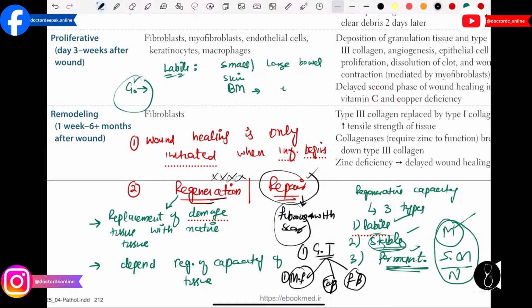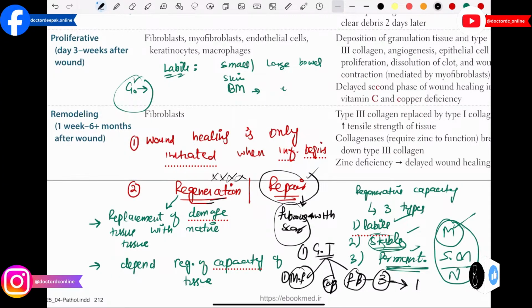Then after that in the scar formation, we already studied that in the initial phase of repair there is a formation of fibroblasts that will lead to formation of type 3 collagen. In the scar formation, this type 3 collagen is going to be replaced with type 1 collagen. Type 3 collagen is pliable and it is present in granulation tissue, embryonic tissue, uterus and keloids. But type 1 collagen has high tensile strength and it is present in the skin, bone, tendons and most of the organs.